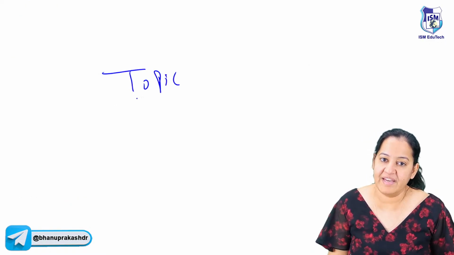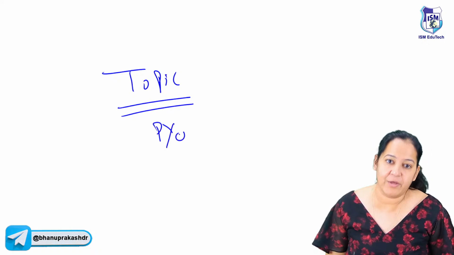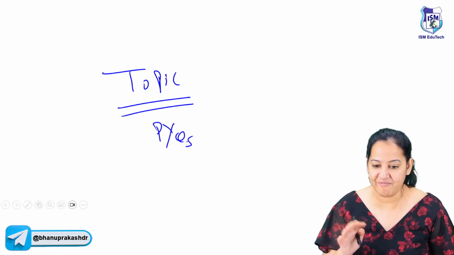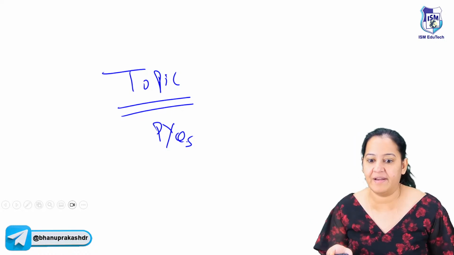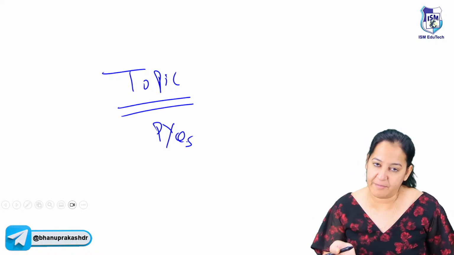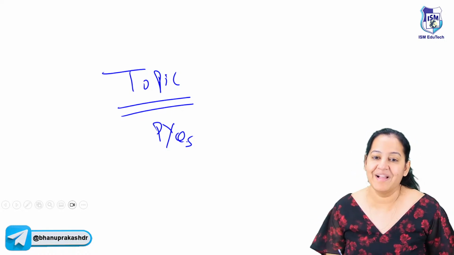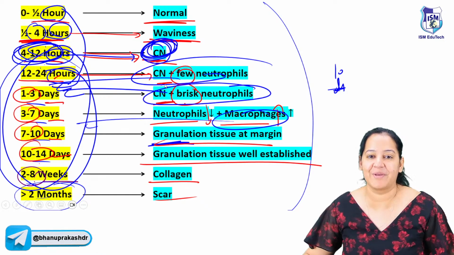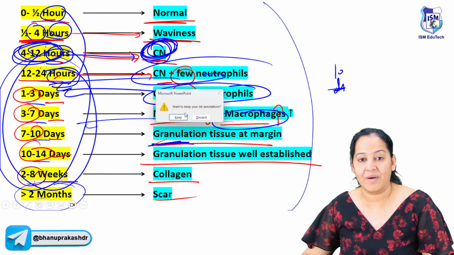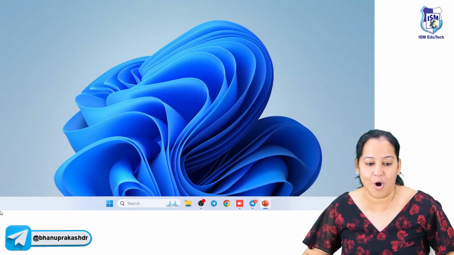So I taught you many topics. Along with, in each topic, there are many PYQs hidden. It is not, for the sample I have put one PYQ, but inside each topic there are many PYQs which are repeatedly asked in the FMG PYQs from that particular topic. So in this way, topic by topic, we have completed many important things here, many PYQs here. So currently the time is over. I guess I should stop here.